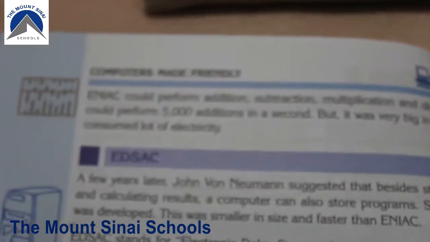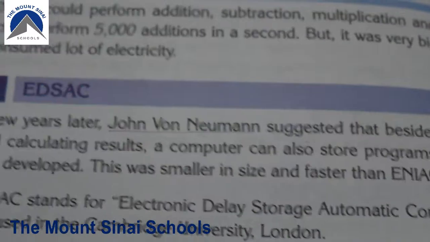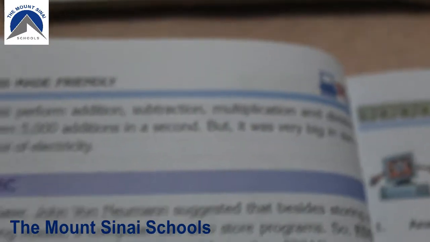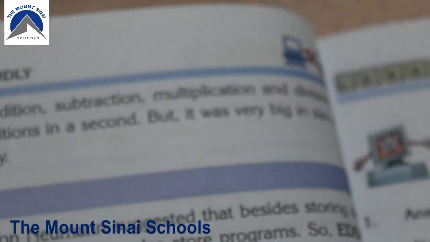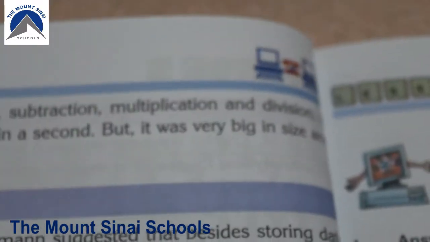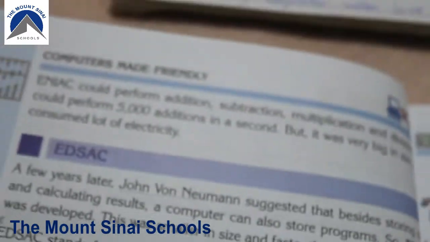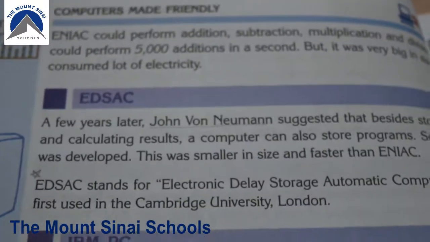It could perform 5,000 additions in a second, a huge number. But it was very big in size and consumed a lot of electricity. We can say this is a disadvantage of ENIAC.